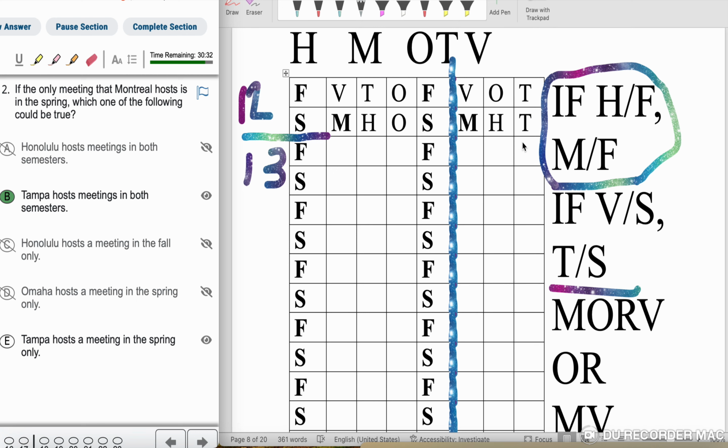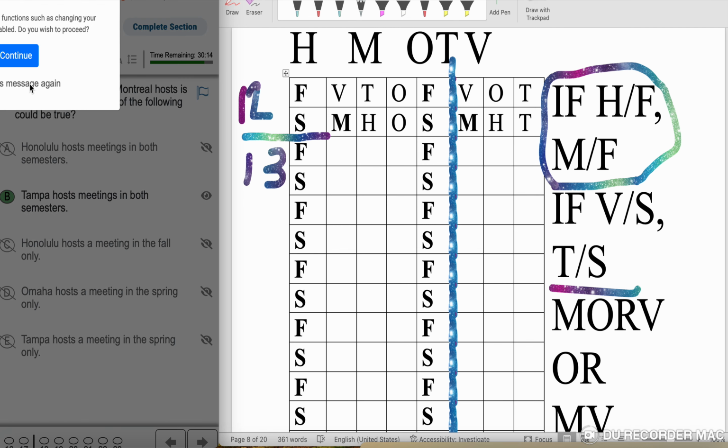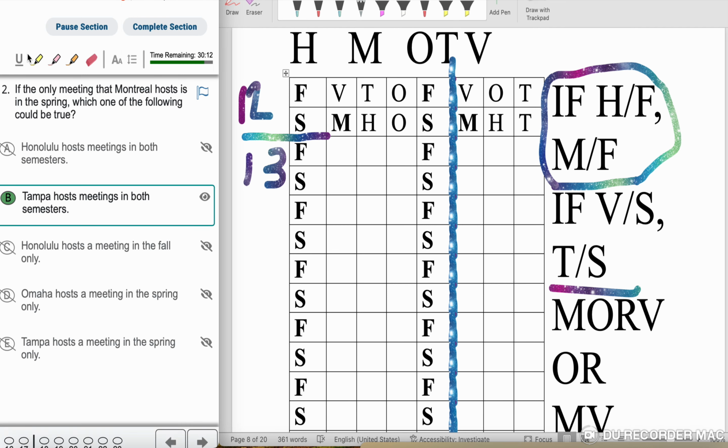And if you wonder why I'm saying no, it's because I'm looking at it right now where it says T hosts a meeting in the spring only, and I see T's in the spring here, but also T's here in the fall, and T's also here in the fall by itself. So that's why I'm saying no. The only choice that makes sense here is T has a meeting in both semesters. Answer B. T hosts a meeting in both semesters.